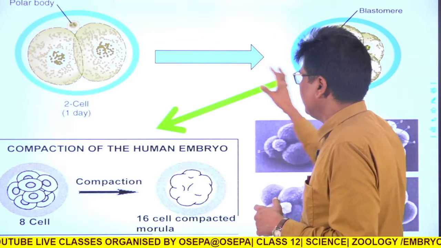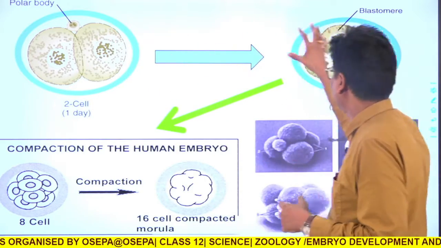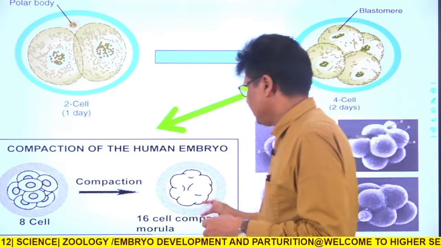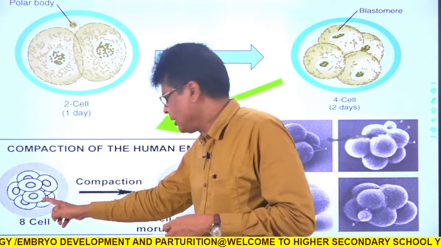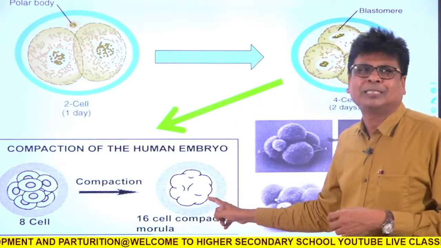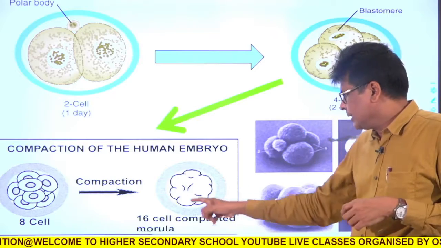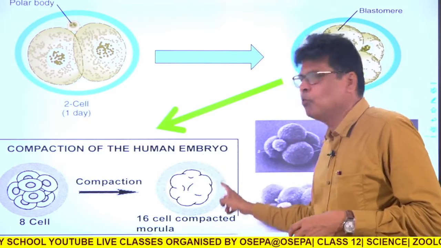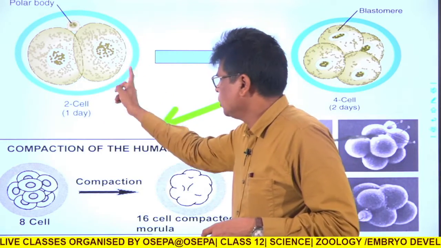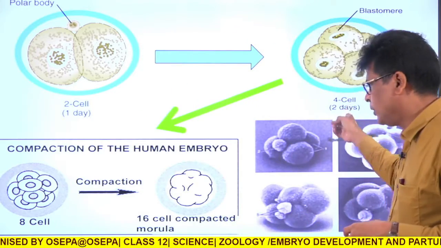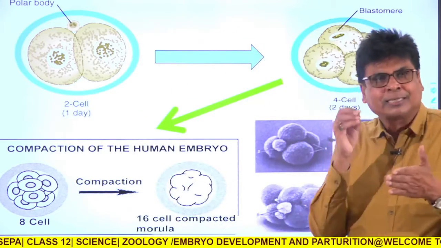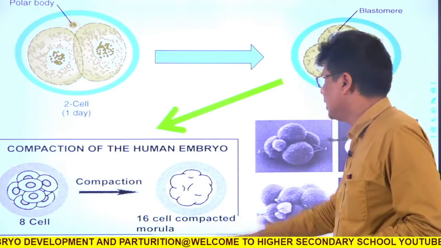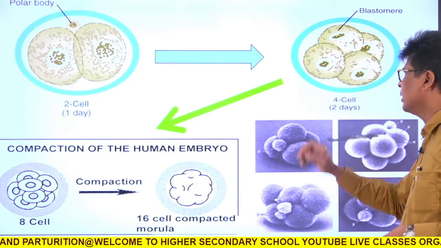So this is the diagram of how this zygote is divided into cells. They are the blastomeres. So if this is the 8-cell structure, finally this converts to a 16-cell structure. At the 16-cell structure, this is a compact ball, and this ball is known as morula. So this is cleavage, and due to cleavage, blastomeres: this is 4-cell, 8-cell. Finally the 16-celled compact zygote is called morula. So this is the diagram.